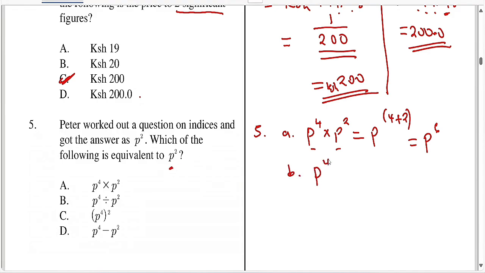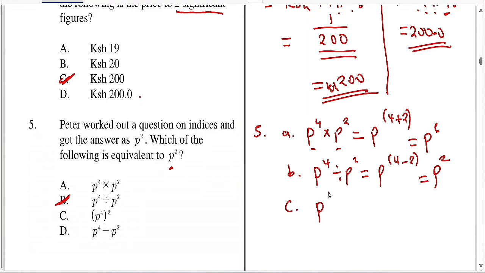Look at choice B, p power 4 divided by p squared. If it is division, then you subtract the powers, as long as they have the same bases. So 4 minus 2 gives you power 2. So it means that is the answer, because automatically your choice B itakupa answer ambao ni p squared.